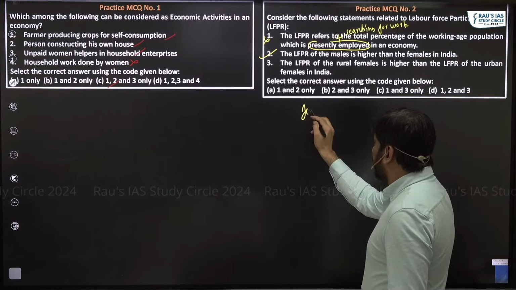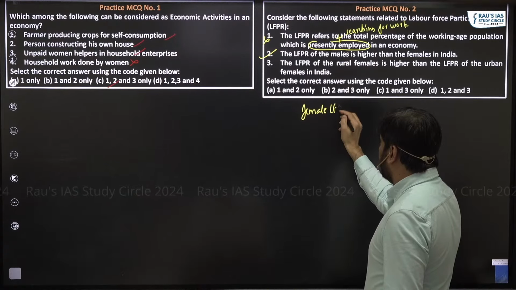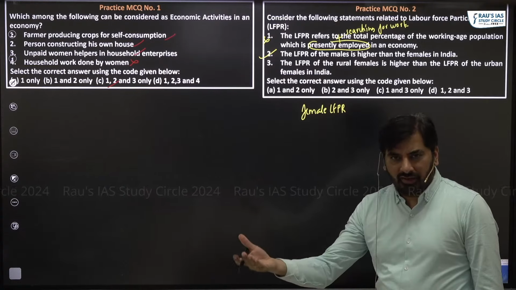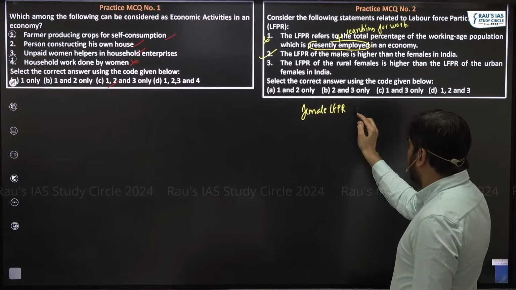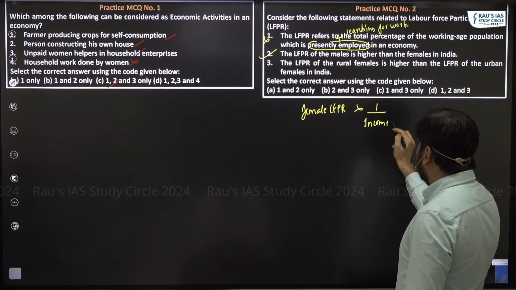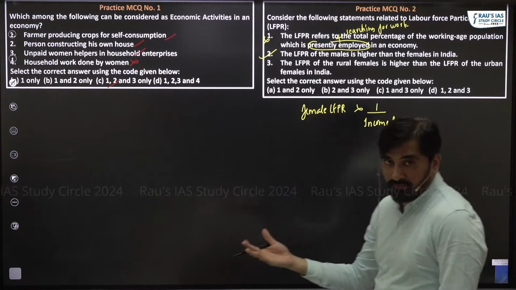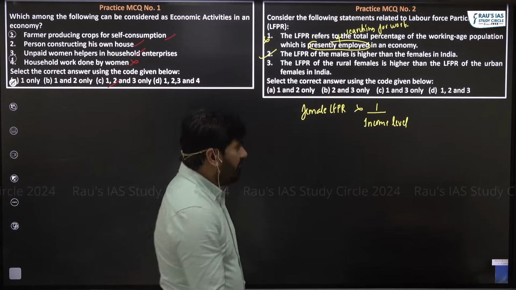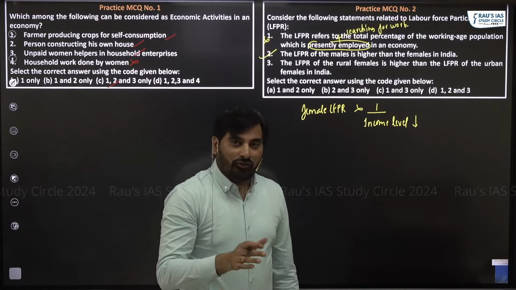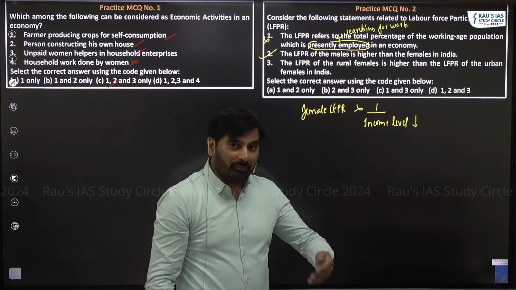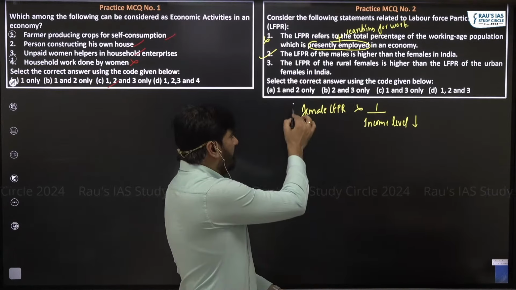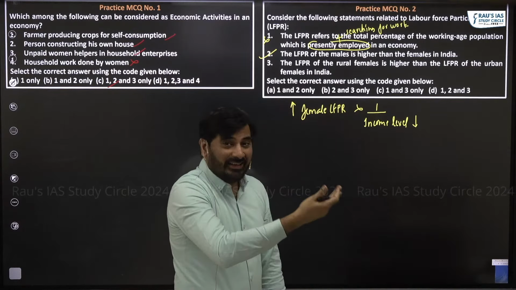See, if you see female labor force participation rate, especially in a country like India, it might vary in other countries, but in case of India, it is actually inversely proportional to the income level of the households, which means if income level of households is less, this will force the women to work so that they can supplement the family income. So if income level is less, female labor force participation rate would increase.